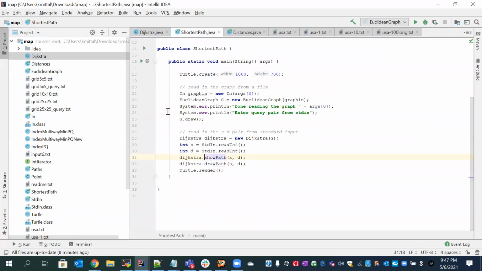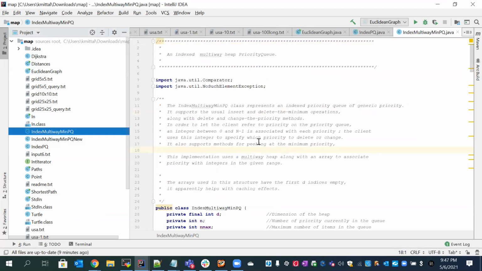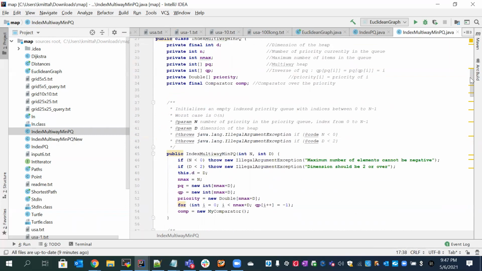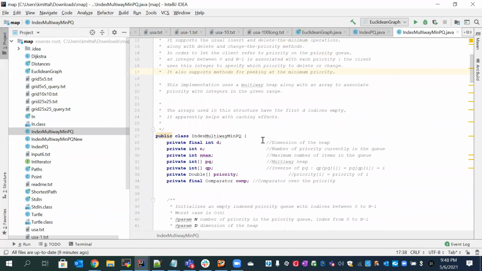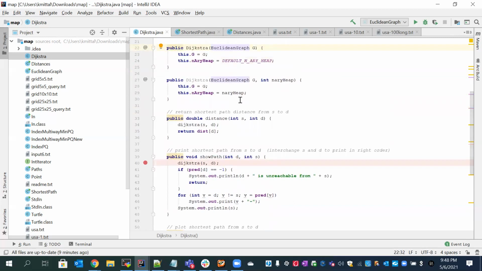After this, I have made changes in the way that the existing class, the registrar, was using the index priority queue, which is a binary heap. So I have made a new class for the index multiway priority queue. I have added all the prerequisites and all the comments so that it is readable. Plus, I have taken a final parameter D.